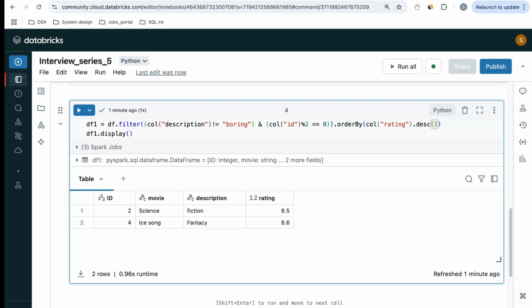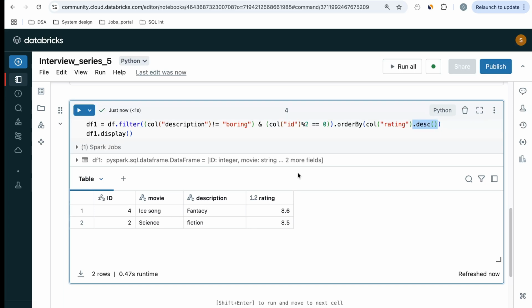If I mention descending, it will do a descending. So if I do a descending here, you will see it will order the data set in descending order, right? If I don't mention anything, then by default it is ascending. So I am rerunning this code to show you. See, it is ascending. So I want it in descending. So I'm just selecting this.